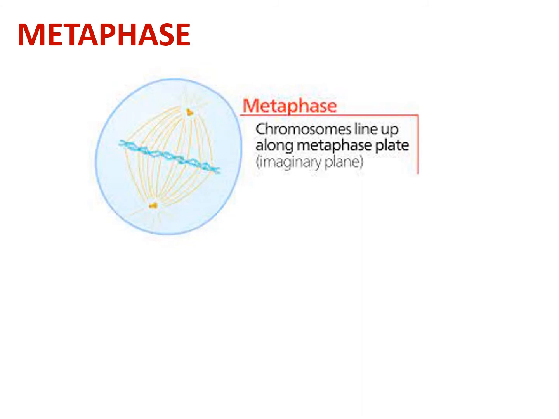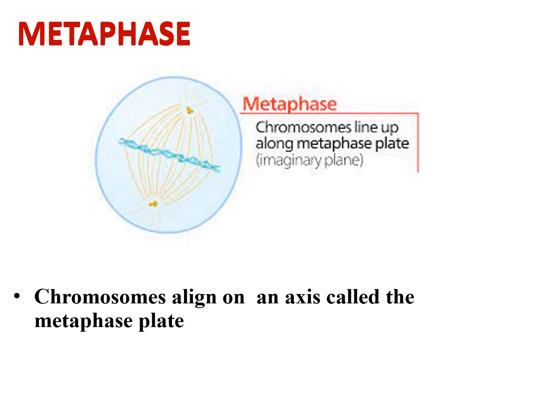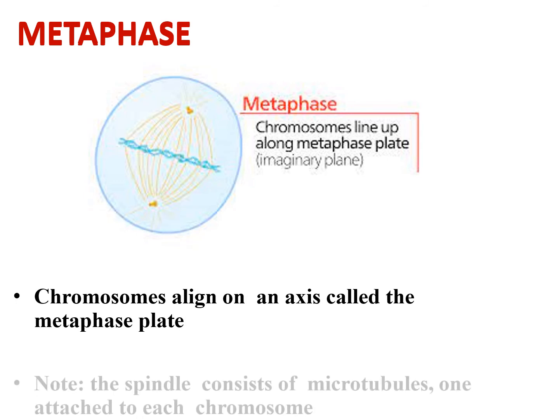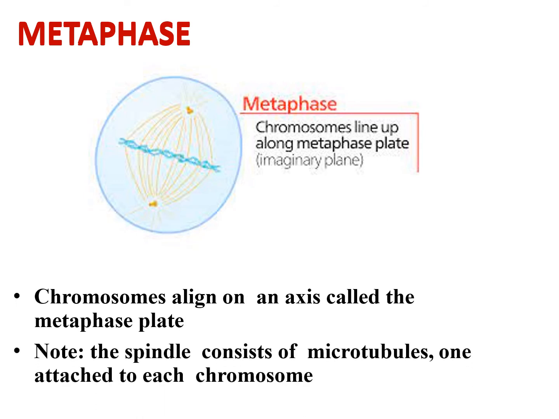The next phase is the metaphase. During the metaphase, the most peculiar thing is the arrangement of the chromosomes on an imaginary central equatorial plate, which is known as the metaphase plate. Here you can see the chromosomes are arranged on the central plate. The chromosomes align on an axis called the metaphase plate, and the spindle consists of microtubules, one microtubule attached to each chromosome at the center, that is the centromere part.